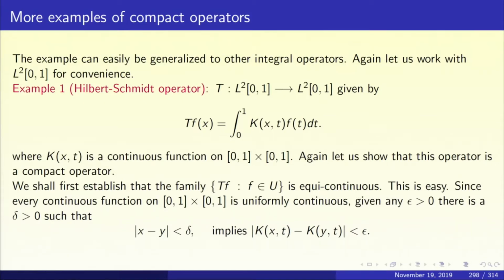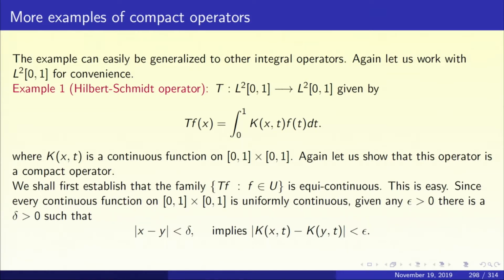So, T from L2 of 0,1 to L2 of 0,1 given by Tf of x equal to integral 0 to 1 k(x,t) f(t) dt, where the kernel k(x,t) is assumed to be a continuous function on the square [0,1] cross [0,1].